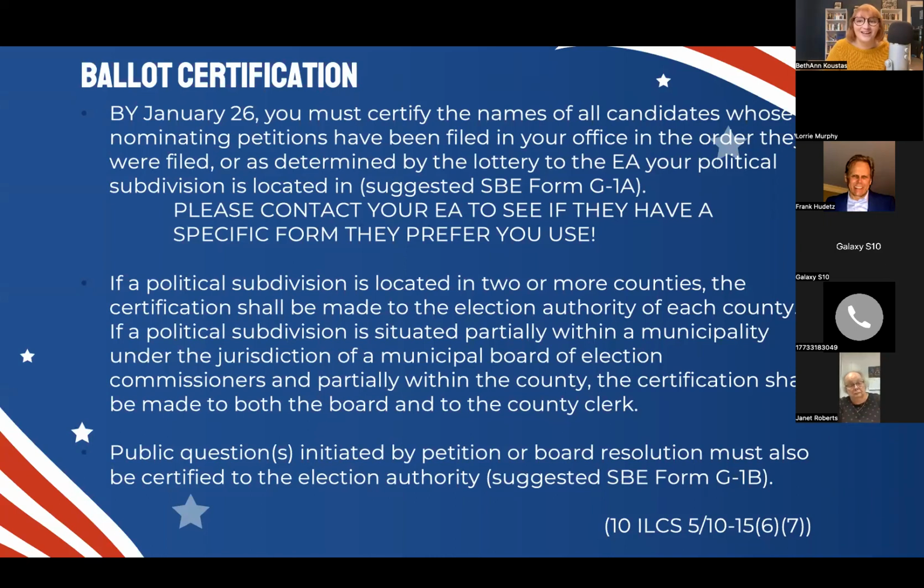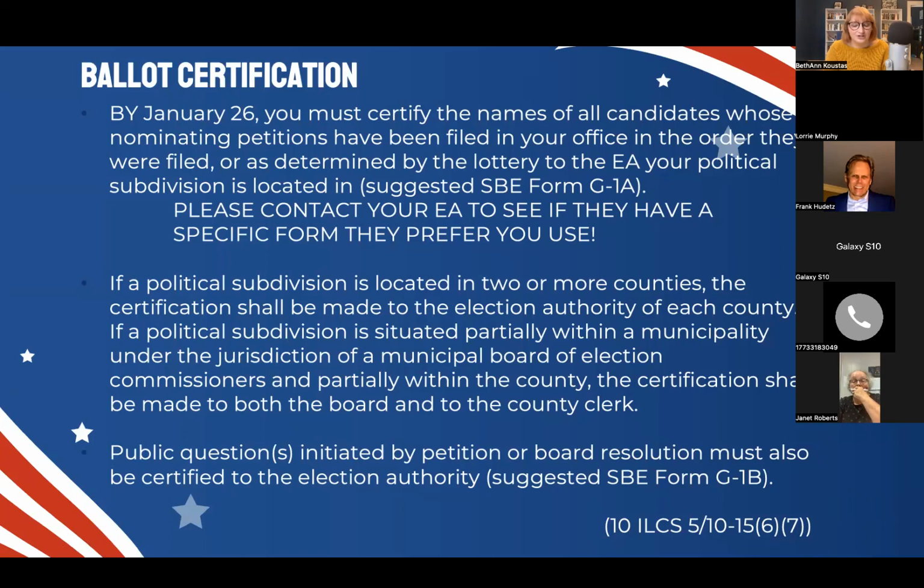That is my dog, sorry. But please contact your EA before you use our suggested form to see if they have a specific form they prefer you use. We have heard from some county clerks that they do actually have a form that they prefer you use rather than ours. So before you use ours, just contact your election authority, just make sure that you don't use the wrong one. You don't want to do it twice.